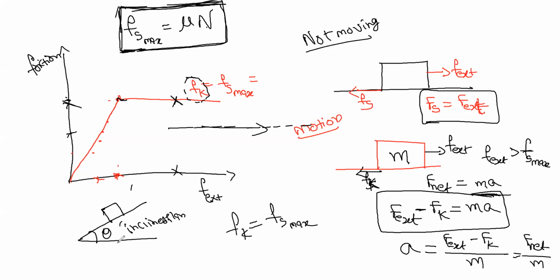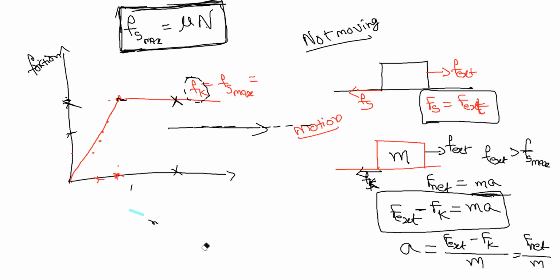As I remember, I have told you this mu equals tan theta over here. The theta is called the angle of repose. As an introduction, I will tell just in 2 minutes what this angle of repose is. Yeah, it's the same static friction itself.